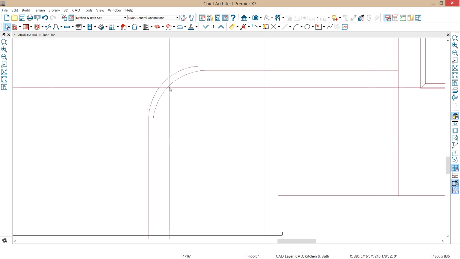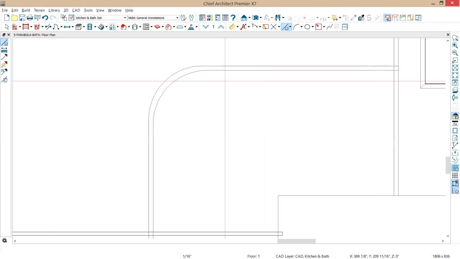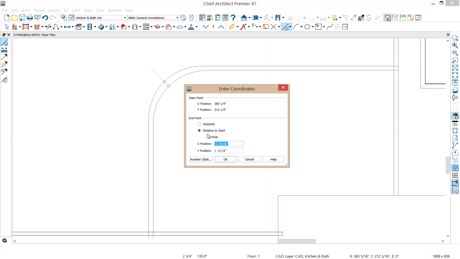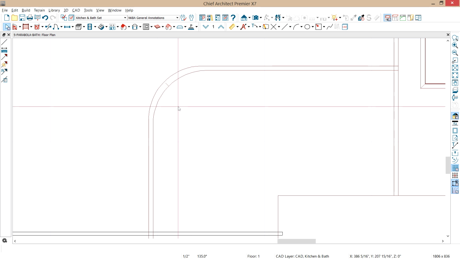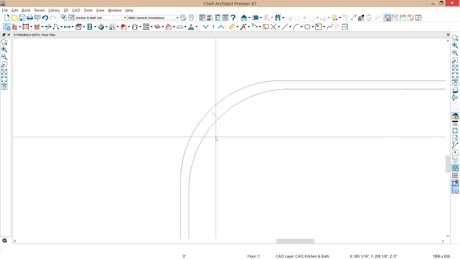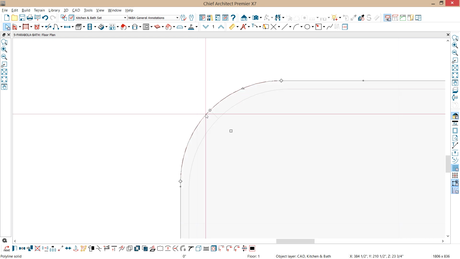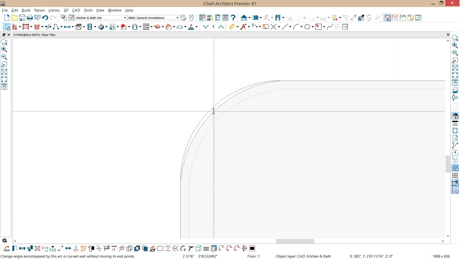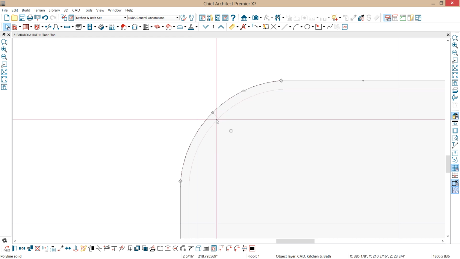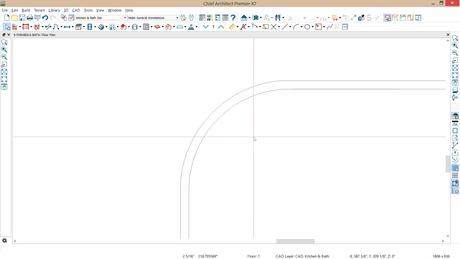So what I want to do is let's use our line tool here, and let's draw a line, and again, let's just see if we can press our tab key. I'll just mark this to be a polar distance, and then we'll put in a ½ inch. So I have a ½ inch line here, and remember the distance between here and here is a ½ inch. So I'm going to grab this outer radius, and I'm just going to snap that into place right there. And then I'll just delete that line because it's just temporary.